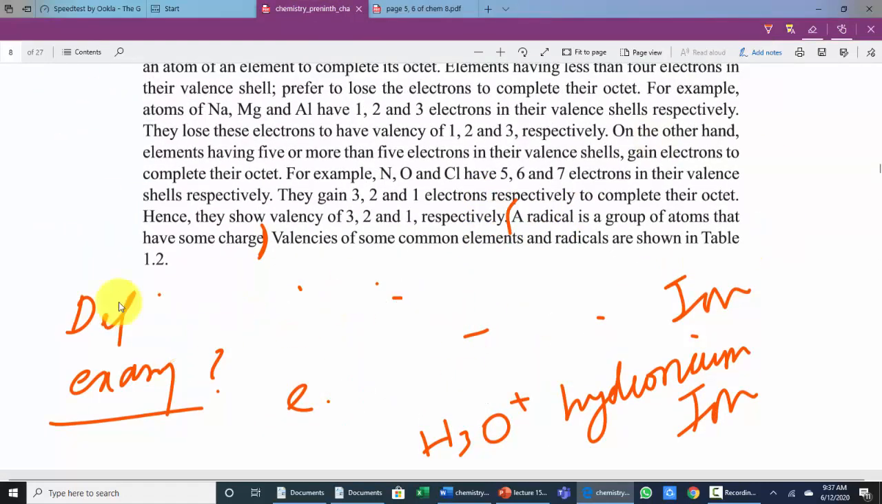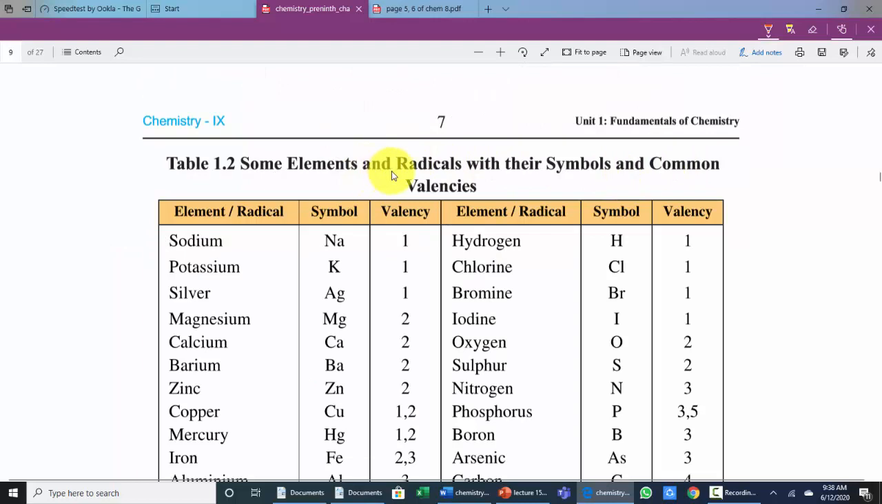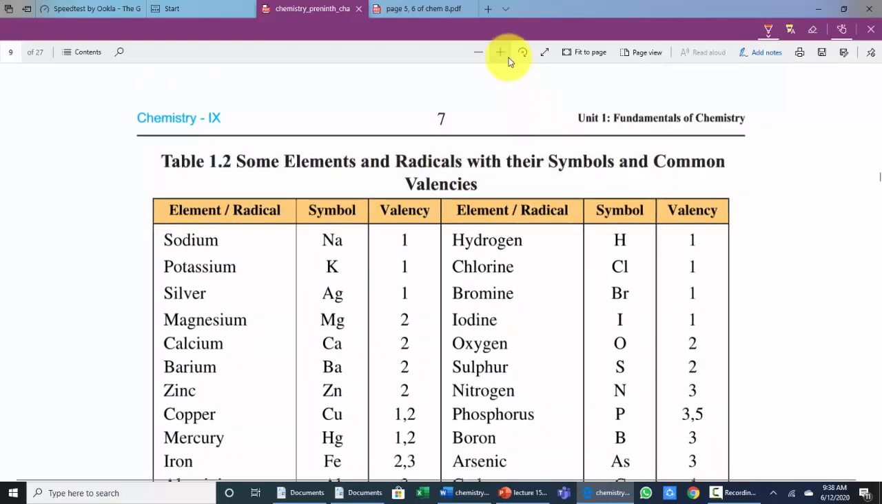So let's talk about the radical. A radical is not an element. A radical is a group of atoms. It does not contain a single element. It is a group of atoms that have some charge. So it is a group of atoms that work together in a chemical reaction. So, some elements and radicals with their symbols and common valencies.